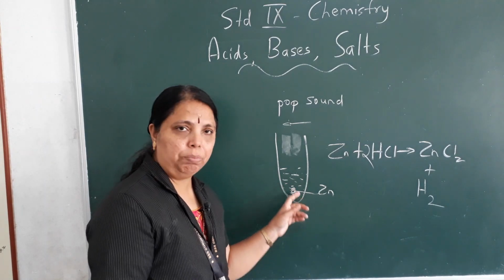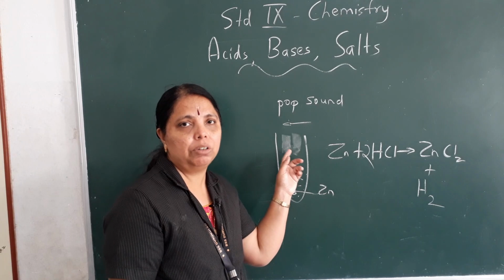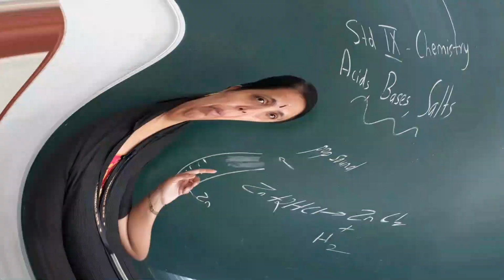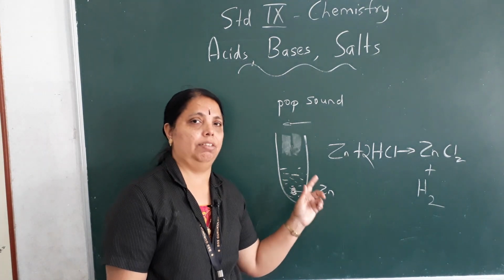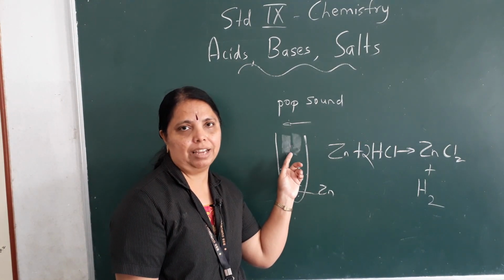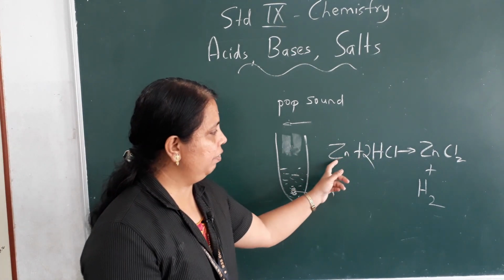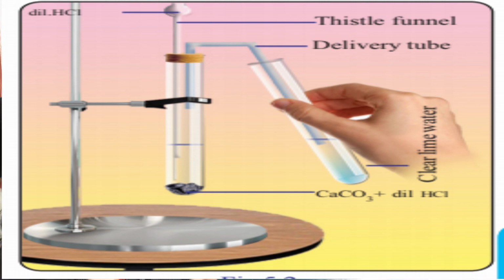But if reactive metals, to reactive metals, if we add acids, which gas is given out? Hydrogen gas. So this is the first property that we are learning today, acids react with reactive metals to form hydrogen gas. Okay. Now I move on to the second experiment.